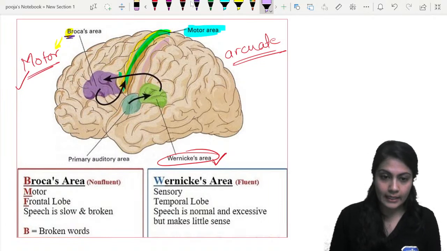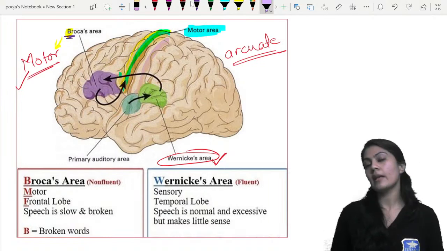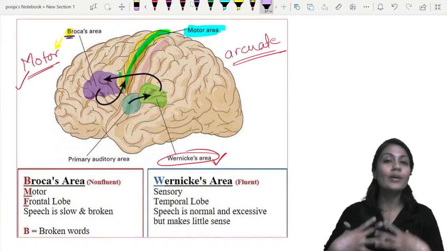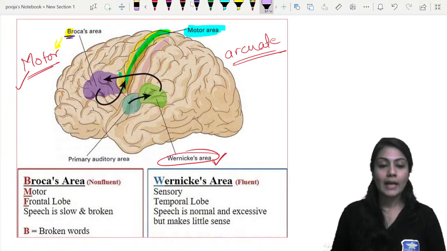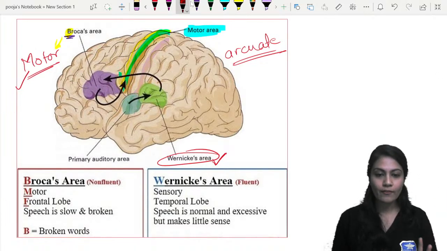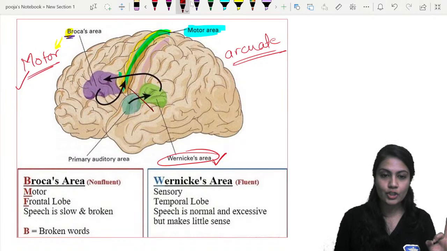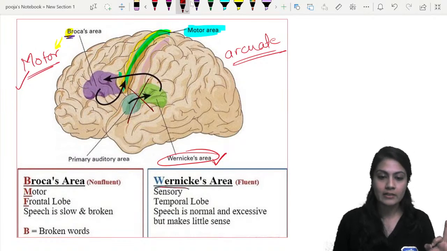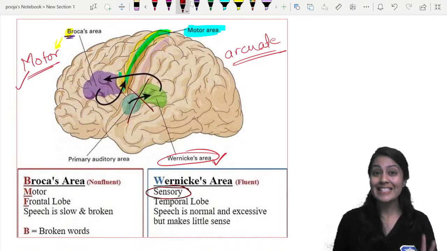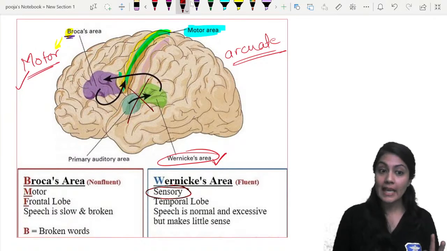So this is connecting with Wernicke's area also. That's how you can comprehend, or connect two pieces of information. And you have to remember, this is the sensory area. So if the lesion occurs at this area, definitely this aphasia will be known as sensory aphasia. Sensory aphasia, remember, the person is able to talk.